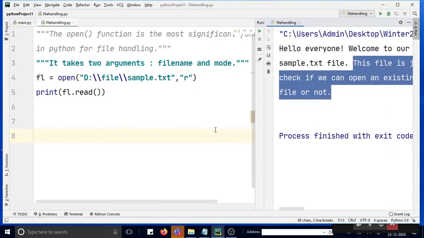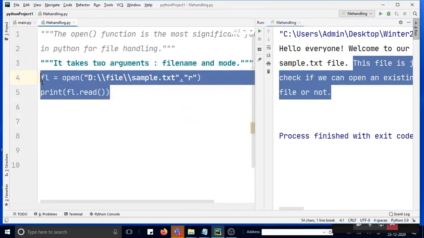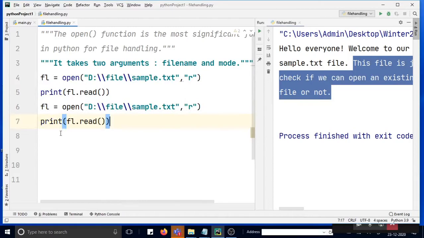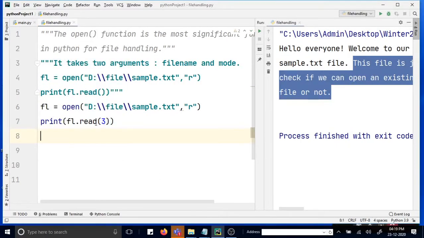Now there are various ways you can read it. Let us say you want to read only the first 3 characters. For that, you write the same thing, and in read you give just 3. It must print the first 3 letters, HEL, hell.